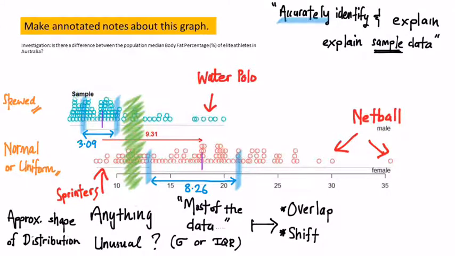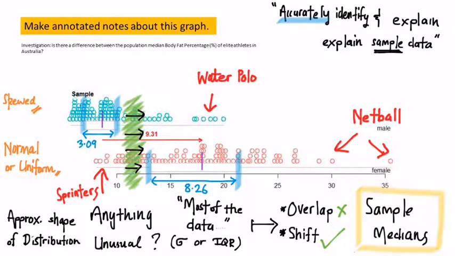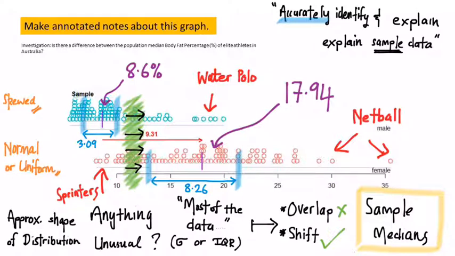Is there an overlap? Well, no, there's not. But there is a right shift of most of the data. So we're looking at the middle 50%, all those two blue parts compared. And the most important thing is the sample medians, 8.6% compared with 17.94%. Numerically, a large difference. Is the difference significant, or is it even statistically significant? Well, we'll have to wait and find out.